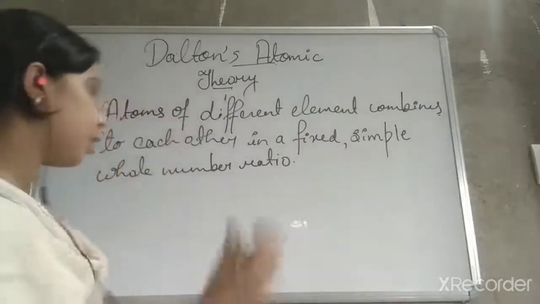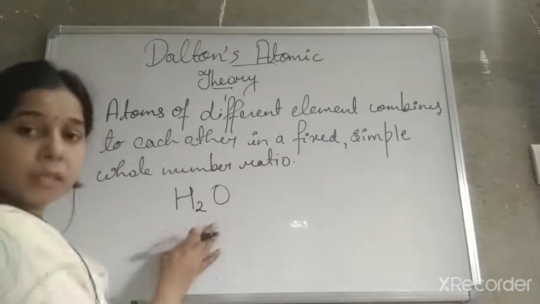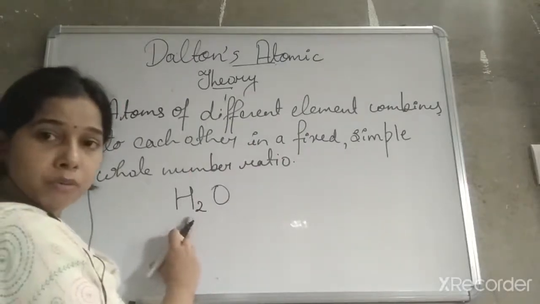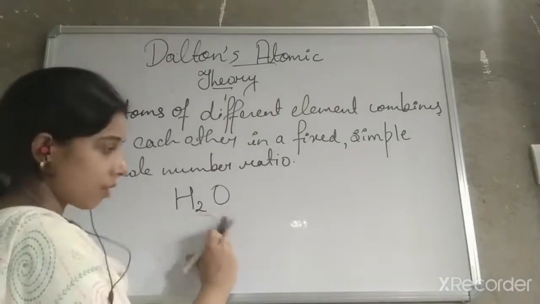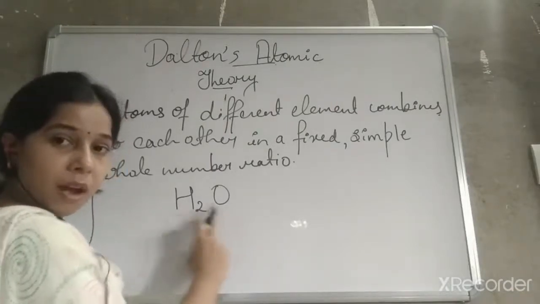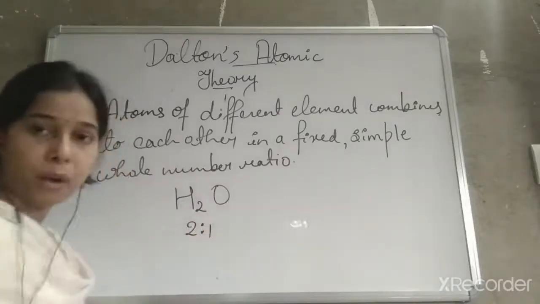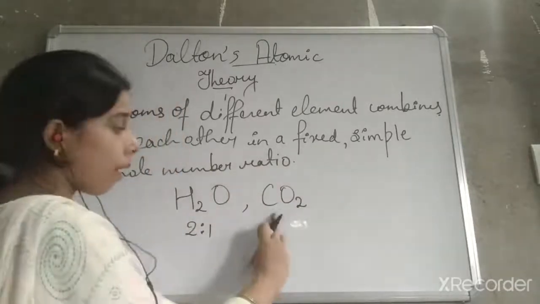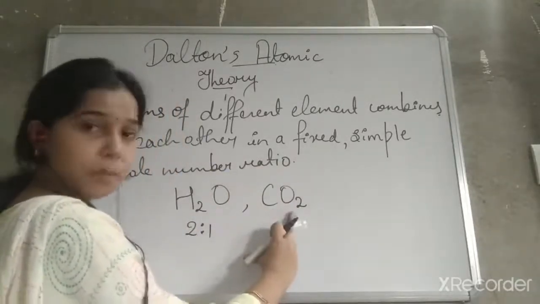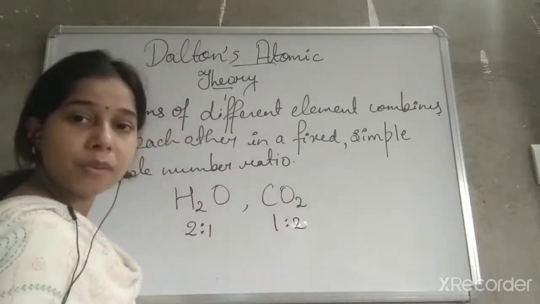So let me explain according to water. For example, in case of water, the ratio between these two is 2 atoms of hydrogen and 1 atom of oxygen. So 2 atoms of hydrogen and 1 atom of oxygen give 2:1. Or CO2: 1 atom of carbon and 2 atoms of oxygen, so that will be 1:2.